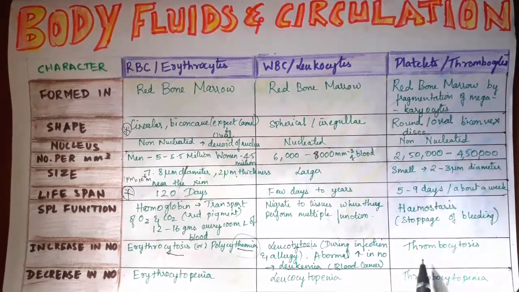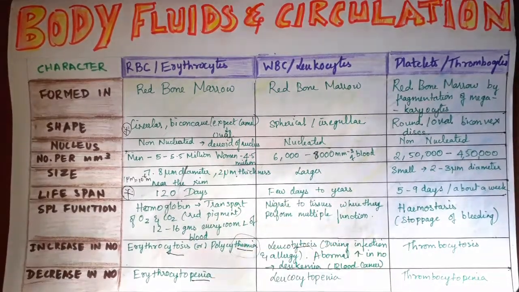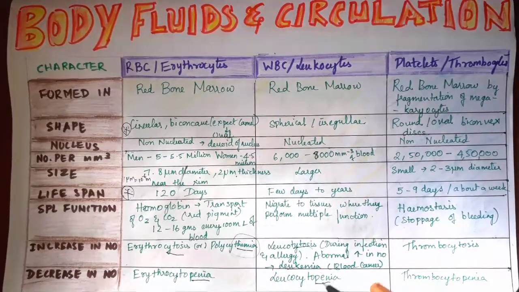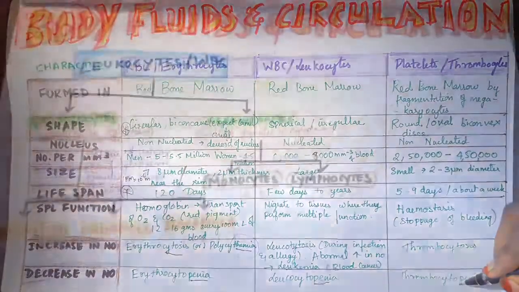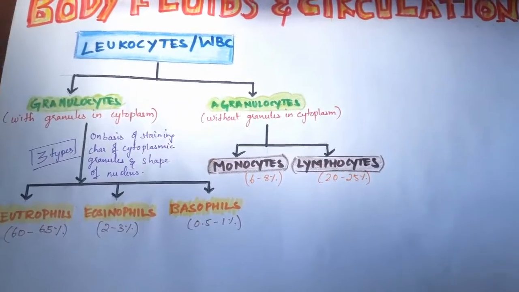Thrombocytosis is when platelets are increased in number in our blood, and decreased numbers are erythropenia, leukocytopenia, and thrombocytopenia. Penia means decrease in number. Now we're going to see the WBCs and their subdivisions.